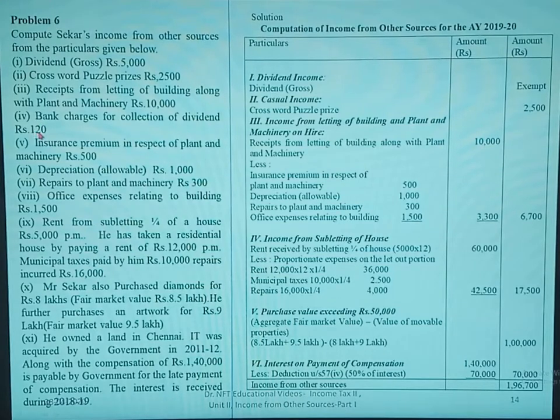Here one more item is given. Bank charges for collection of dividend rupees 120. Already I have told you dividend is from Indian company, so you cannot deduct. Already you are claiming an exemption, so no deduction is allowed, so it has to be ignored.